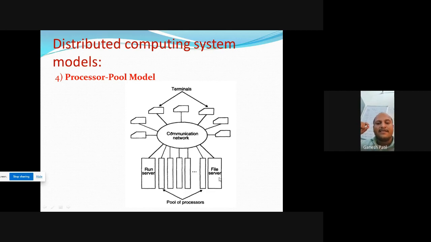Same thing, if my client machine needs some processor power, why will I need it? Because I want to install the big software. Then what will we do? At the server end, if many servers are idle at that time, we collect all the processor power and provide this processor power to the client machine. This is called the processor pool model.